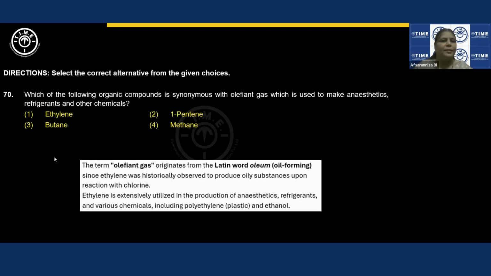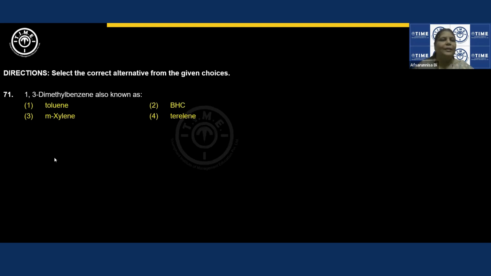This is for you to take the screenshot. Next question. 1,3-dimethylbenzene is also known as what? Suppose I take benzene, this is how its structure looks. If I put a methyl group on the first position, then it is toluene. Wherever I put another methyl group, right? Because they have mentioned the third position, let me have it over here.